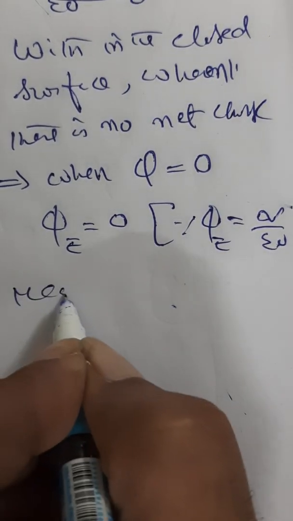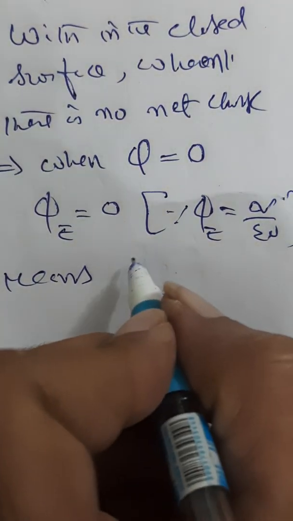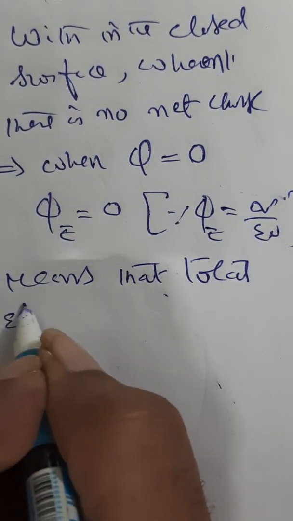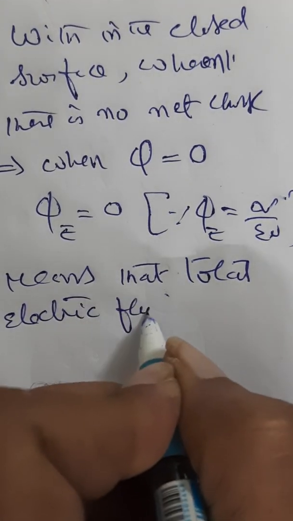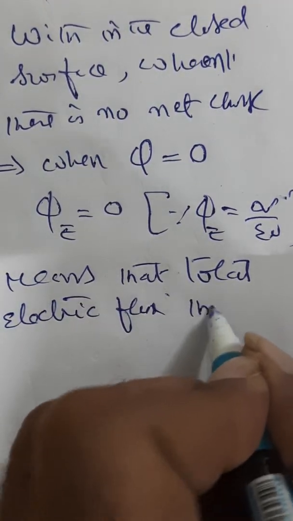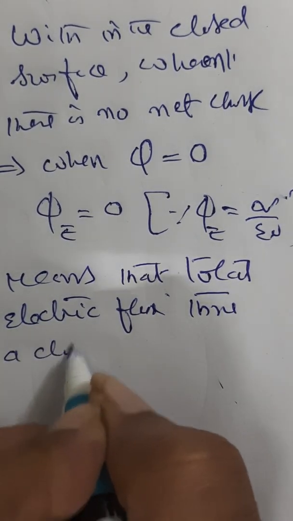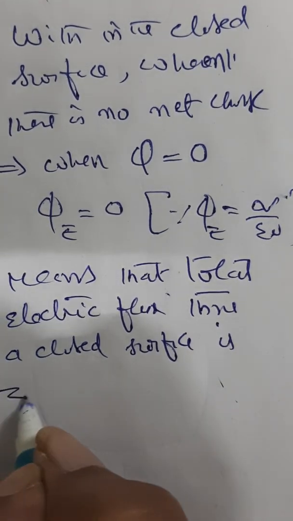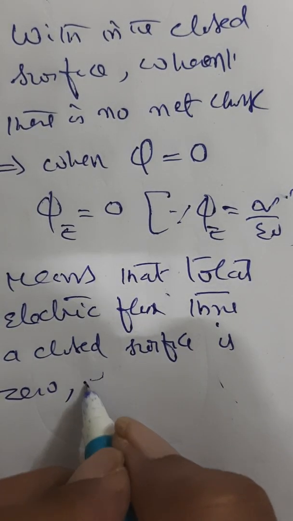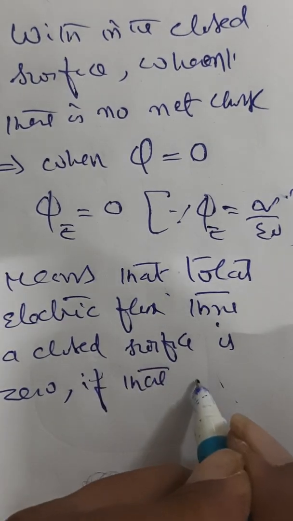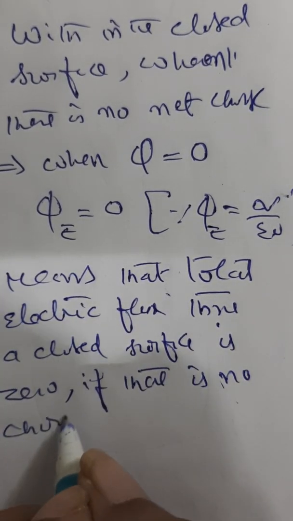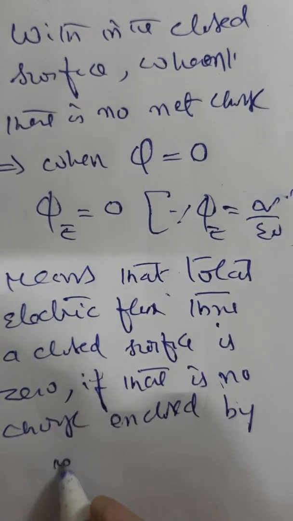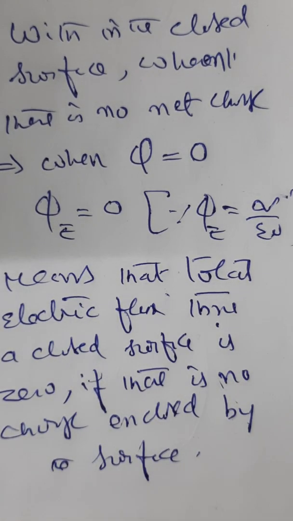What does it mean? It means that total electric flux through a closed surface is 0 if there is no charge enclosed by the surface.